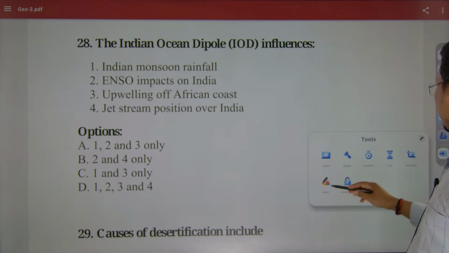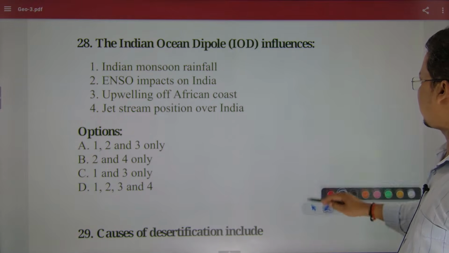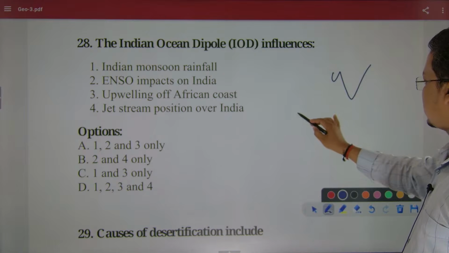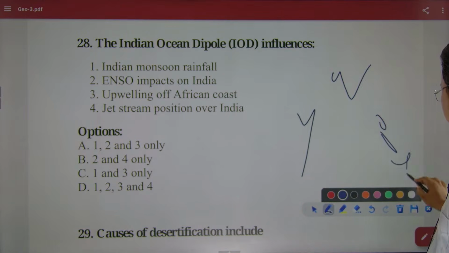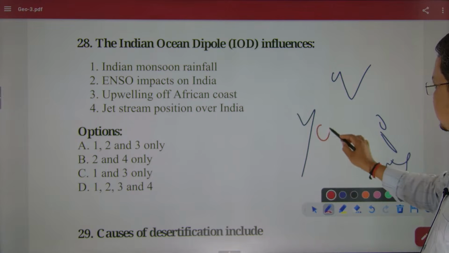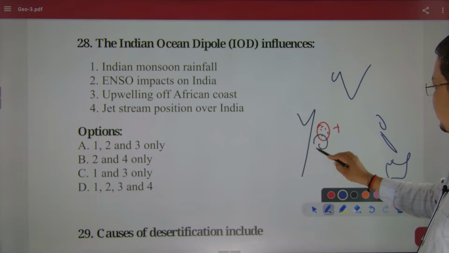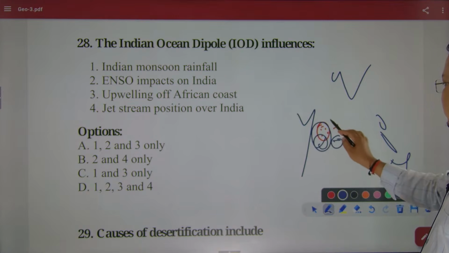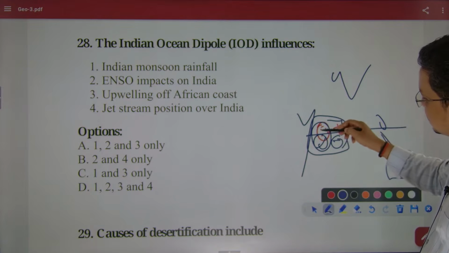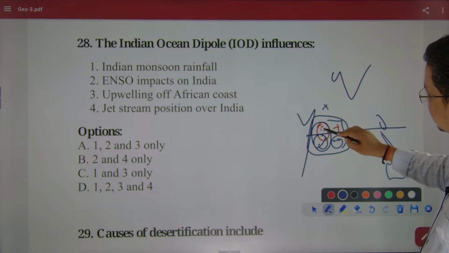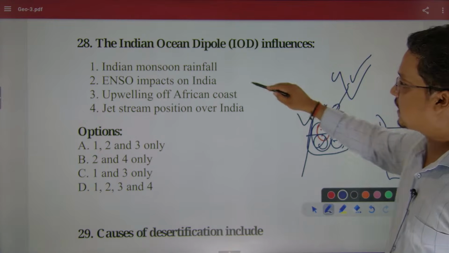When we say Indian Ocean dipole, this is your Africa coast, this side is Java, Sumatra, and here is your Australia. If this region is having warm water, this is the positive phase. If this region is having cool water, then that is the negative phase. That will influence the monsoon, so it is correct.